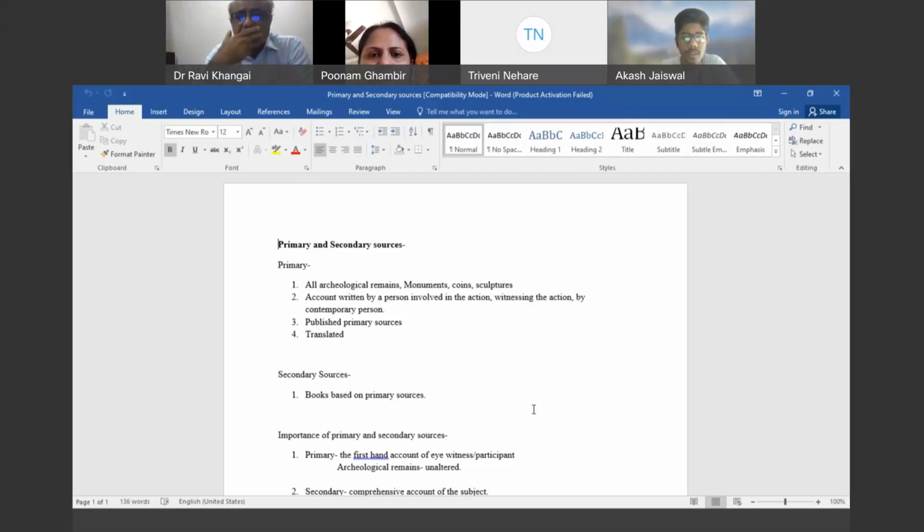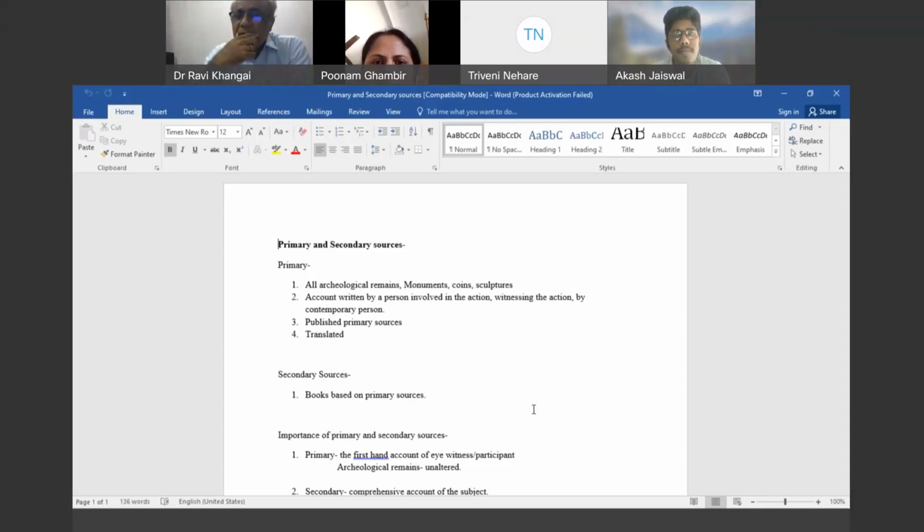For example, in my research work, I mostly work on the Mahabharata. Mahabharata is a Sanskrit text originally, and I'm not very good at Sanskrit. So what I generally do is use the English translations of those Sanskrit texts. So these all come under the primary sources. So primary sources: archaeological remains, accounts written by the person who has been involved in the event, who was a contemporary of the event, who was a contemporary of the historical person. Primary sources can be published. Autobiographical account is a primary source. If you write a biography of your contemporary person, obviously it again becomes a primary source. At the same time, there are translated sources also, which are primary sources. For example, translations of the Bible, Ramayana, Mahabharata, and so on and so forth.